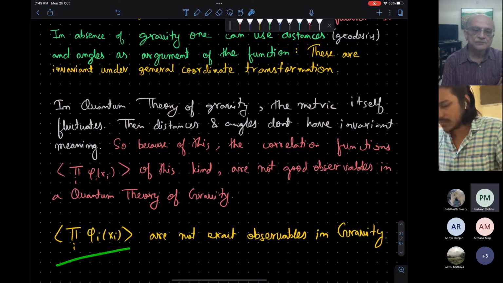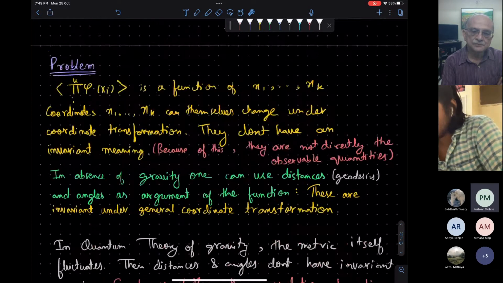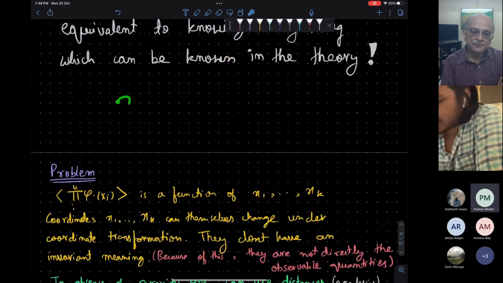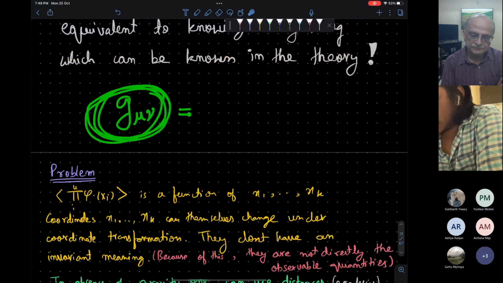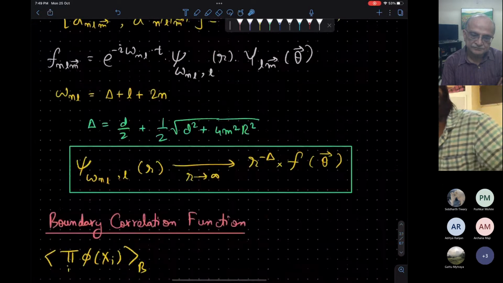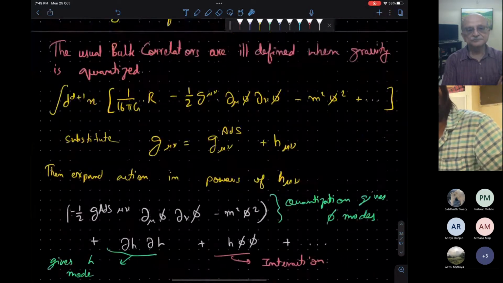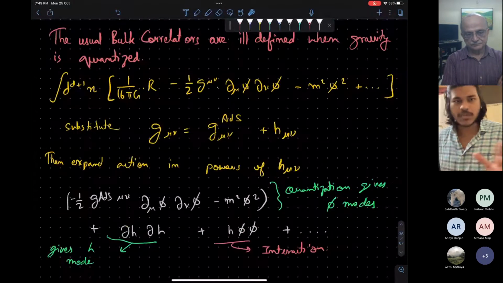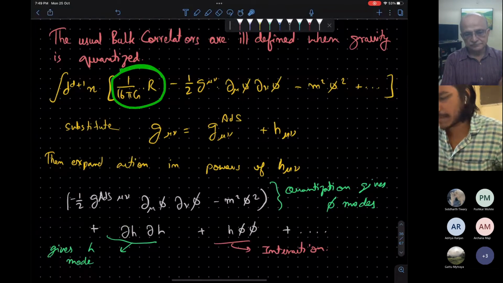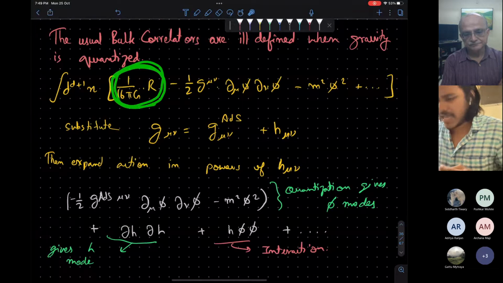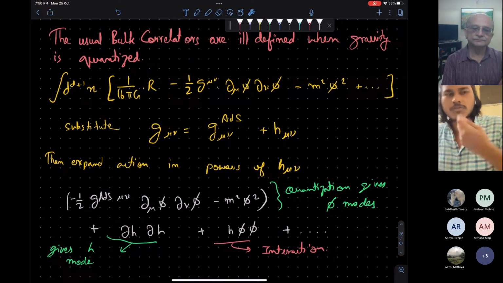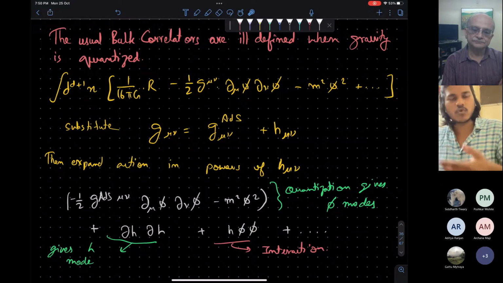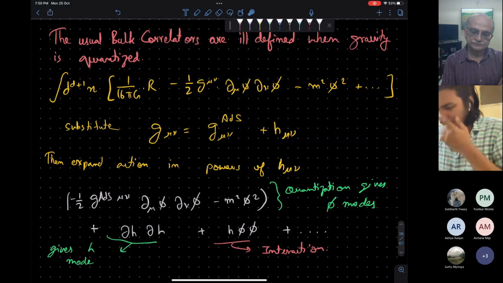Okay, could you explain what you mean by metric fluctuation? Okay. The metric can also be interpreted as a quantum field. If you want to do the full theory, you will be including the gravitational term in the action, and this is made up of the metric and derivatives of the metric. Now this g mu nu is also some field, so you will have to do a path integral or canonical quantization corresponding to that also.